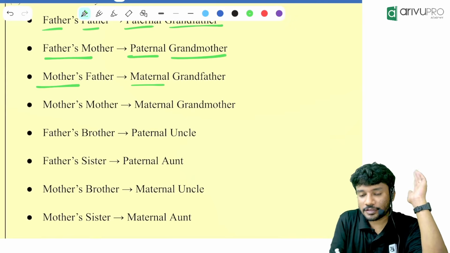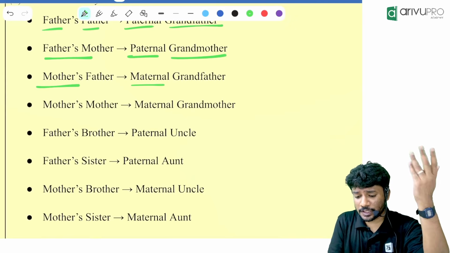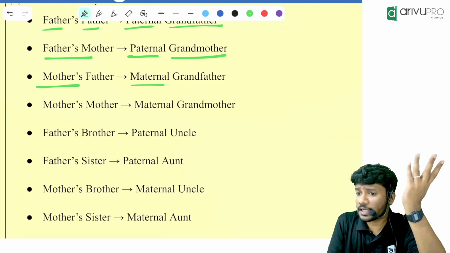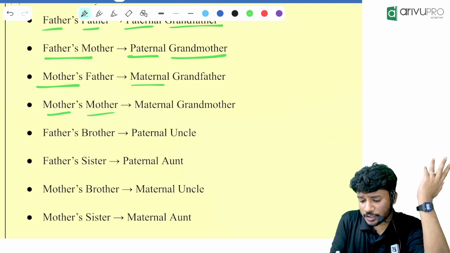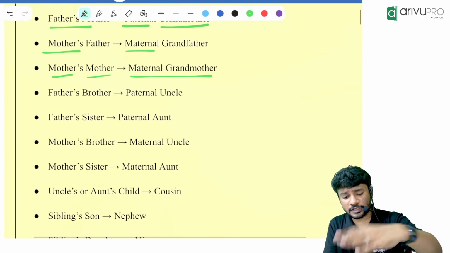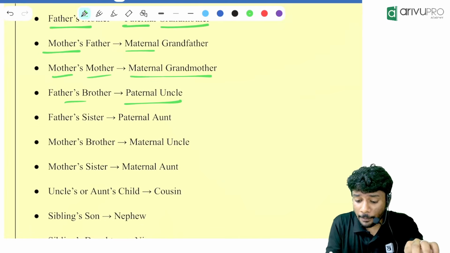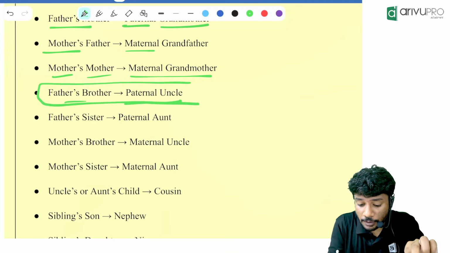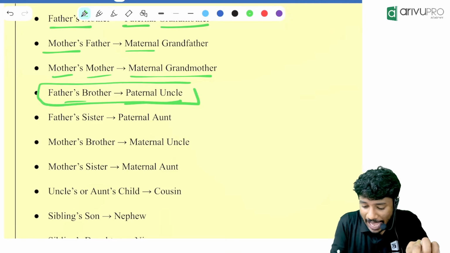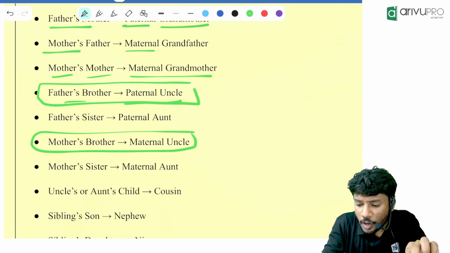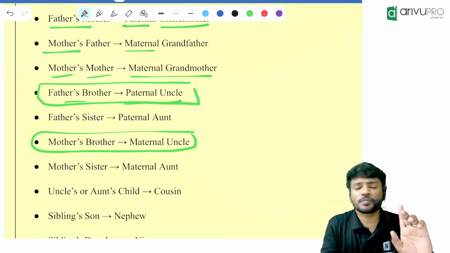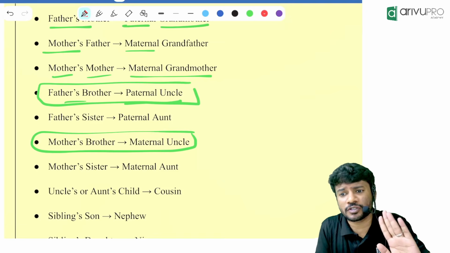Mother's father is the maternal grandfather. Then mother's mother is the maternal grandmother. Then father's brother is the paternal uncle. This is very important. Father's brother and mother's brother, both of these are important because most of the questions will be based on this.